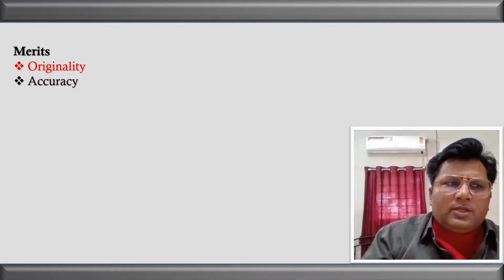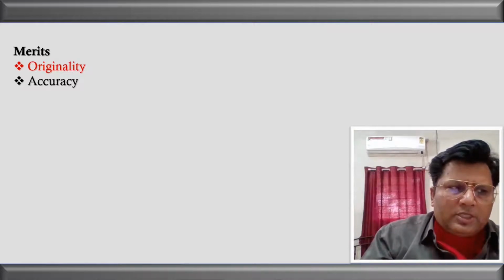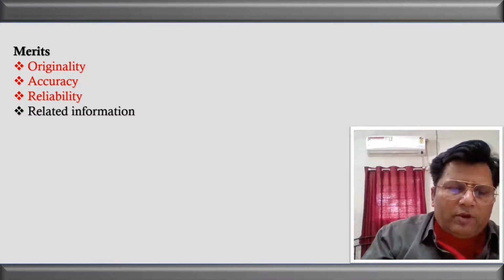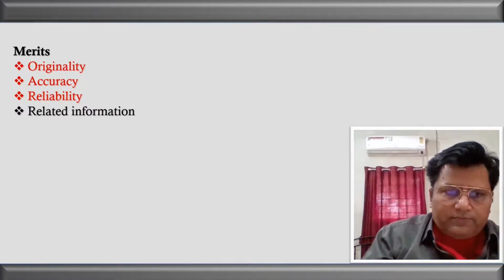Next is accuracy. We are collecting the information on our own, so we can totally rely on it, and whatever information we have collected, we have taken all the preventive measures, so the information is 100% correct. No adulteration is there. The next is reliability. Since the information is collected by the enumerator himself, he can blindly rely on it. Next is related information. According to the problems, the information is collected, so it is related information. We don't have any irrelevant information.